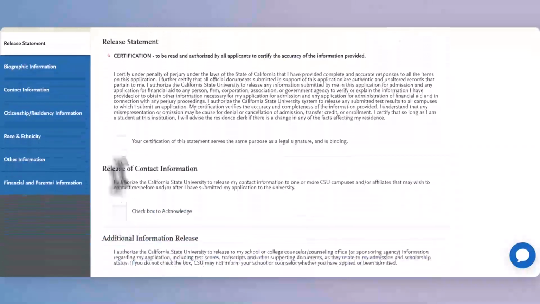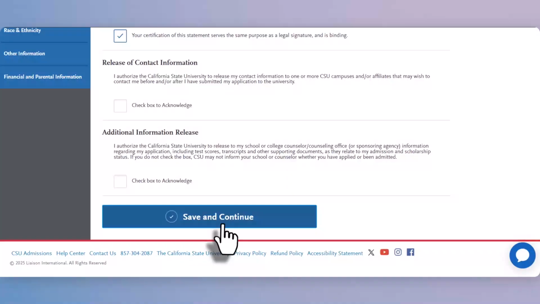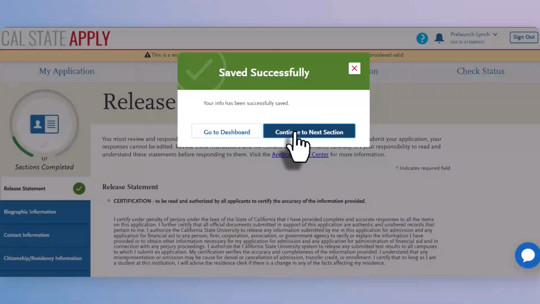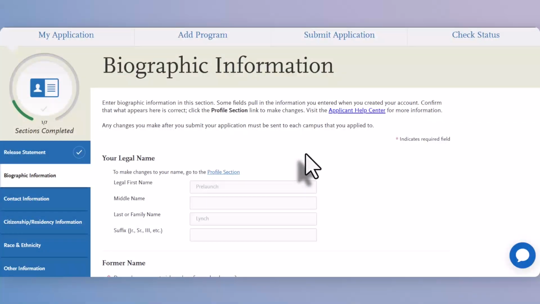You'll want to read through each release statement, check the box to confirm that you understand, and save and continue once you're done. Then you'll proceed to the next section, which is your biographic information.